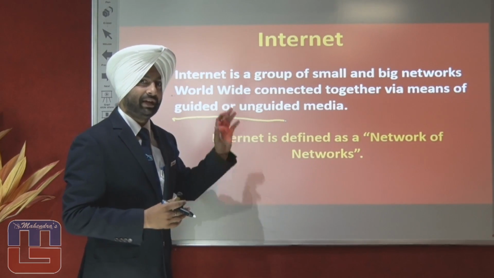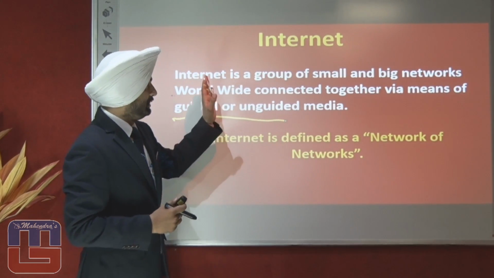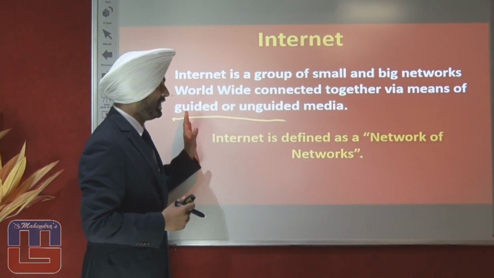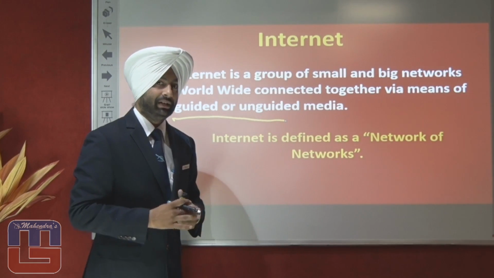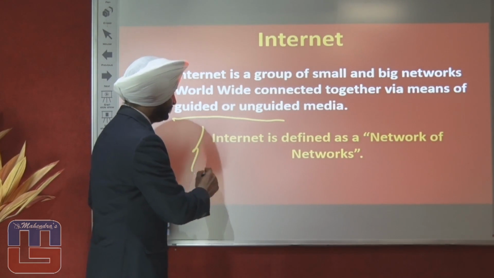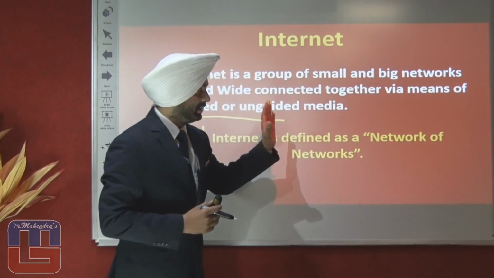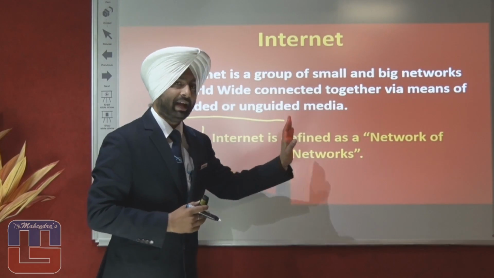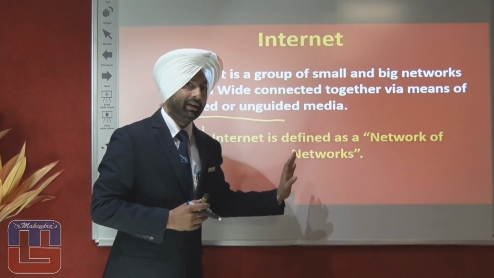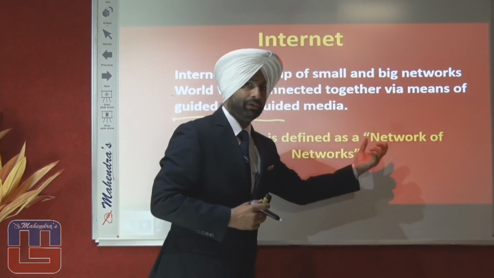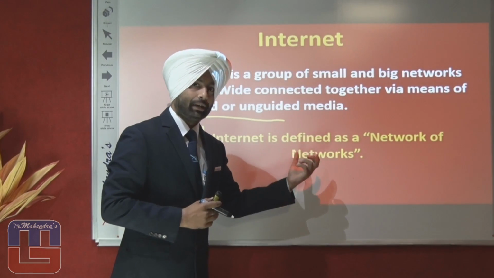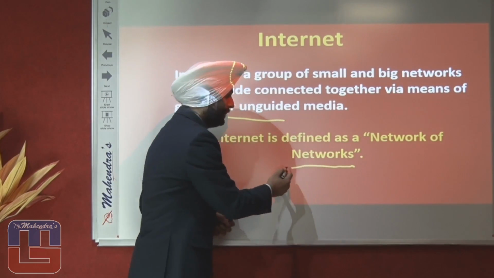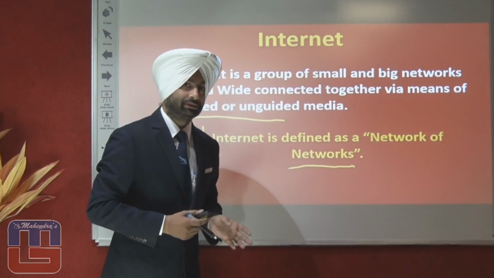A definition that you all can see in the book is network of networks. Internet is defined as a network of networks located worldwide. Now, these networks can be big or small.